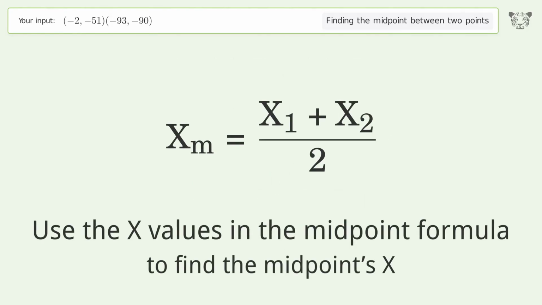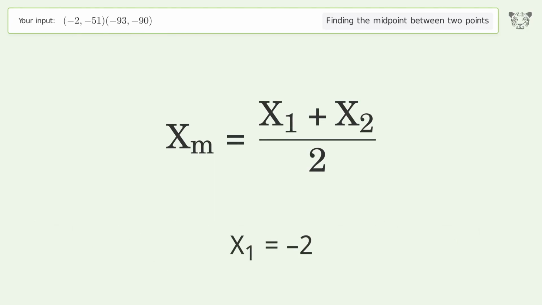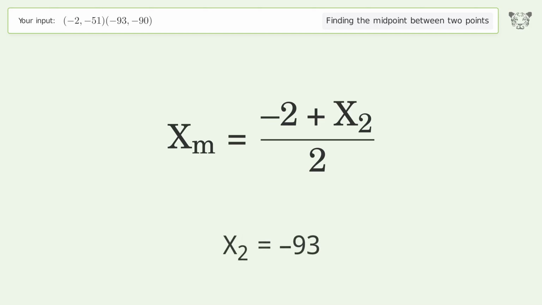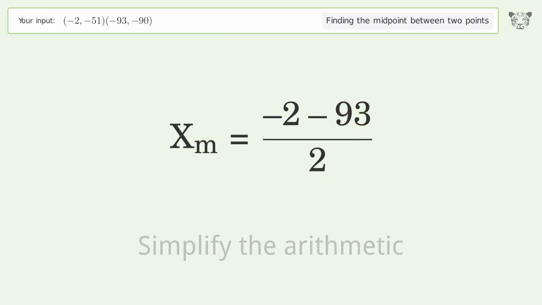Use the x values in the midpoint formula to find the midpoints x. x1 equals -2. x2 equals -93. Simplify the arithmetic.